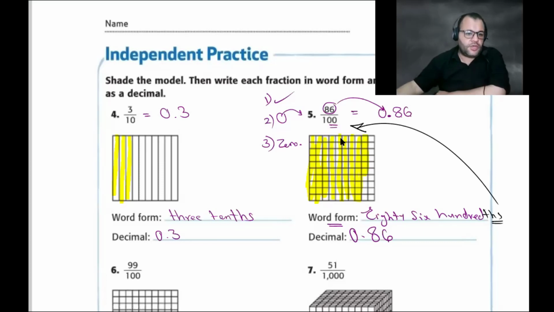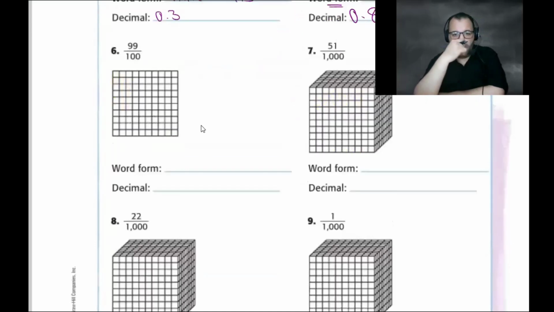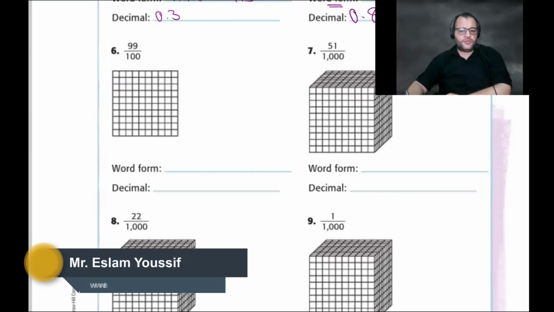Yes. Okay, Abdurrahman. The next one, we need to solve number 6. Number 6, how do we solve it? I write it first in word form. No problem. Just give me the answer and I will write. I think the shaded part is easy. We just shade 99. No problem for the shaded part. But we need to write in word form. So it will be?